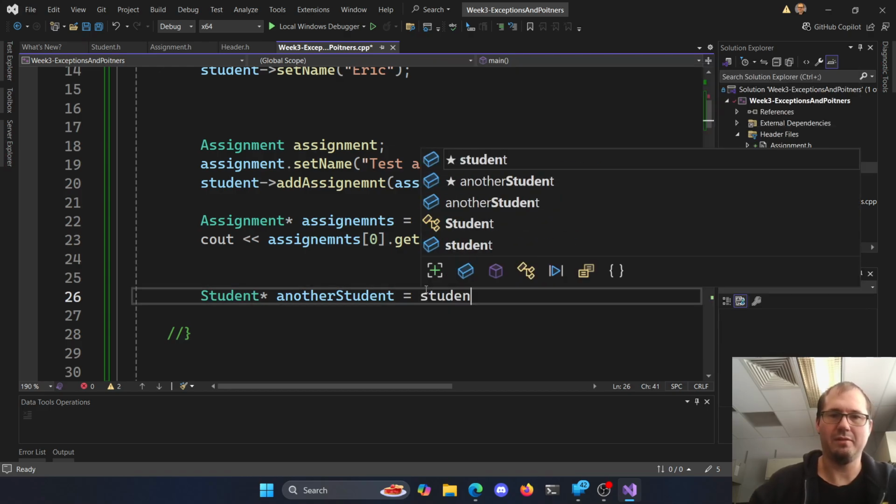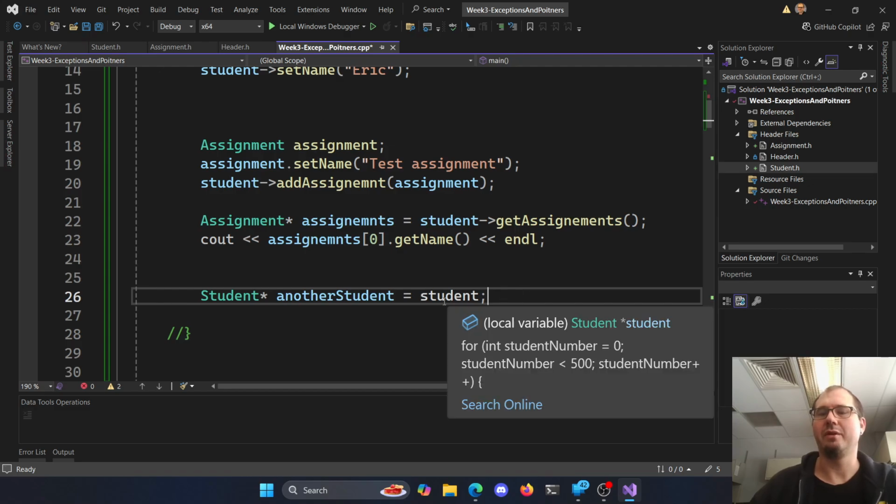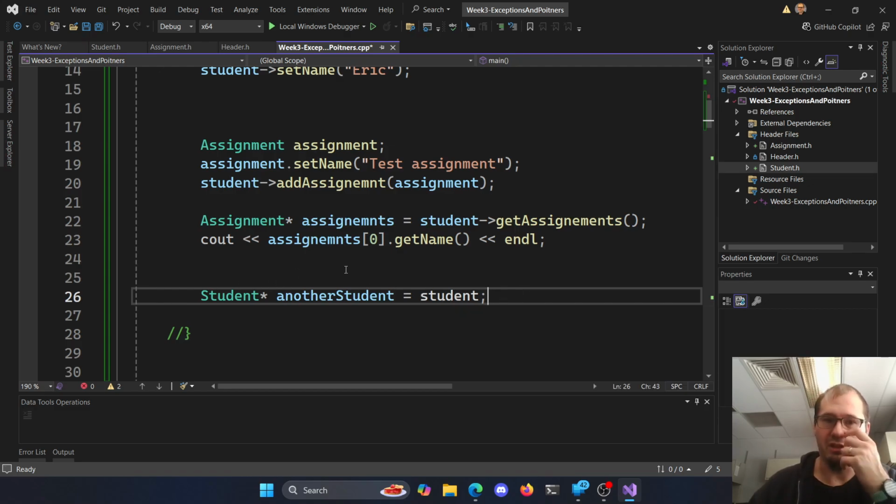We would just assign it student, right? Match a student, and you see right away if we have two pointers pointed to the same location, we got issues because they're going to match here.